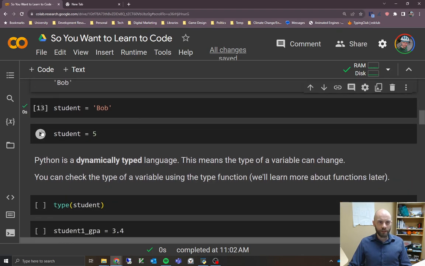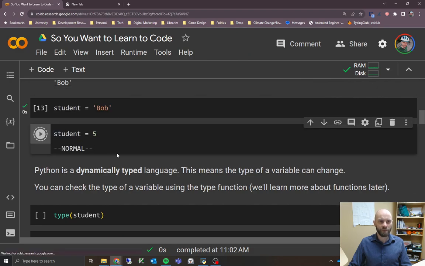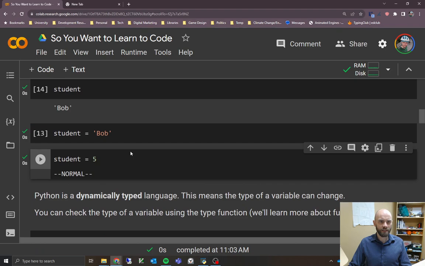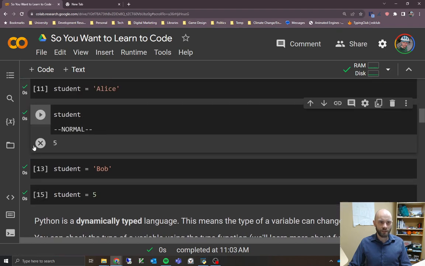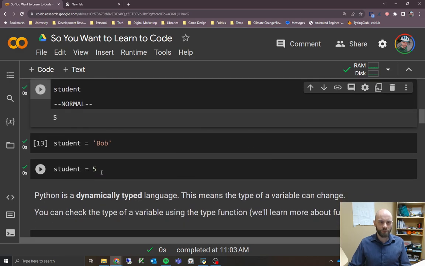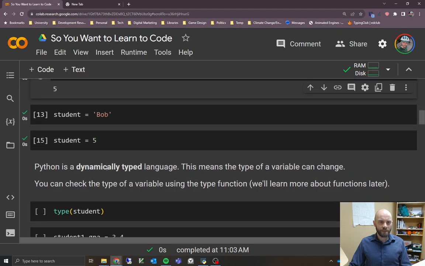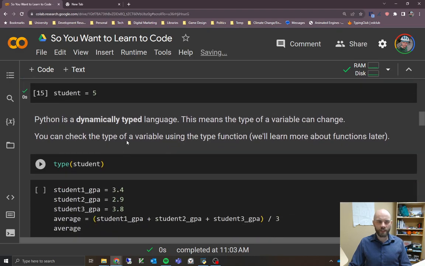My last example here is kind of strange. It maybe doesn't make as much sense, but we're going to assign an integer to student instead, to the same variable. We run that, and we see that it worked again. Let's make sure that student is saying 5. That might seem a bit strange, because it makes more sense to use a string like we did before.